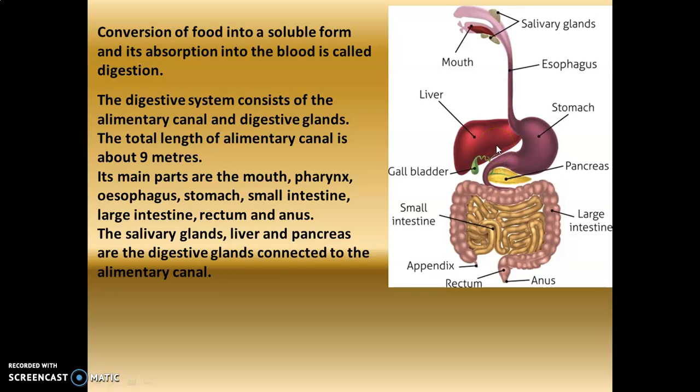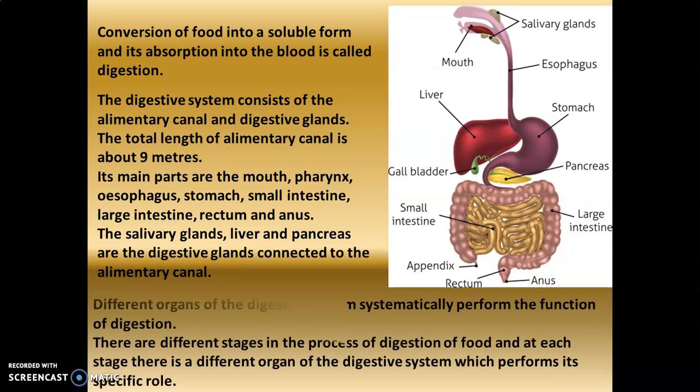Other than that, we have the different salivary glands which are in the mouth. Then we have the liver and the pancreas. These are the digestive glands which are connected to the alimentary canal. And each of these organs or each of these digestive glands has its own function. What is the function of each gland? We will be studying soon.